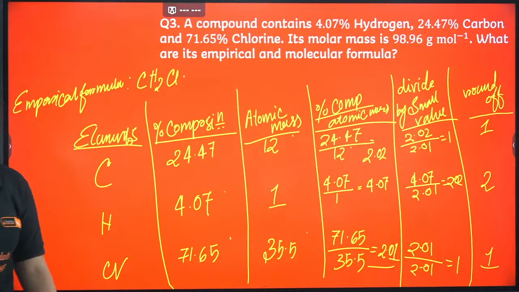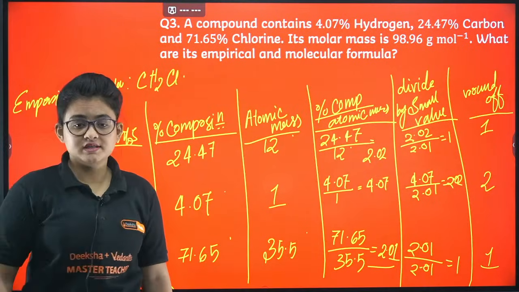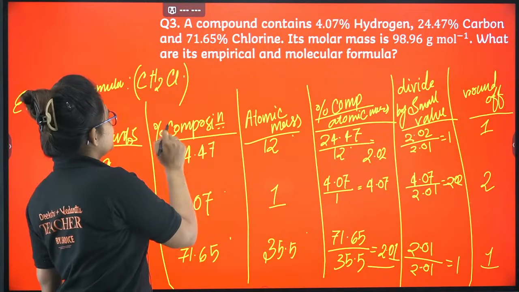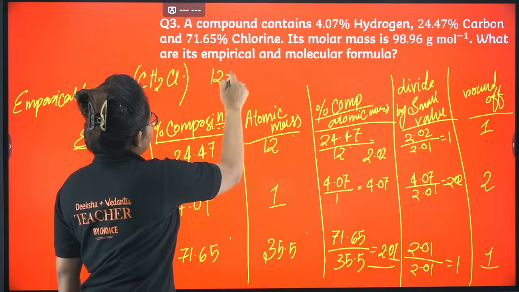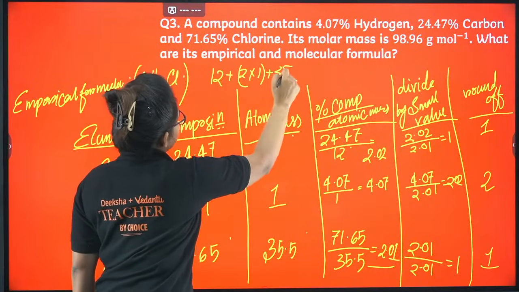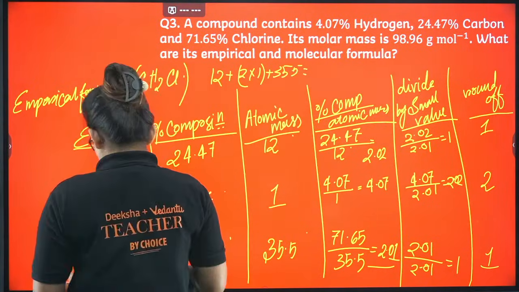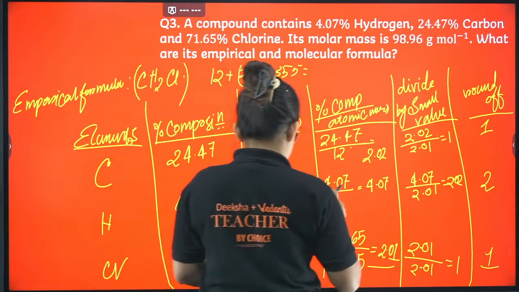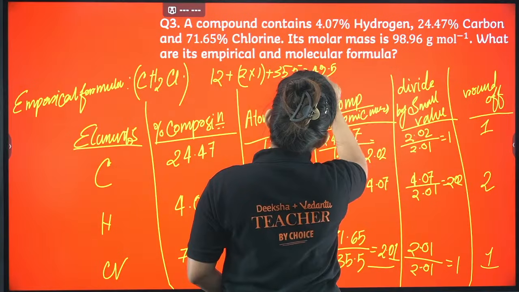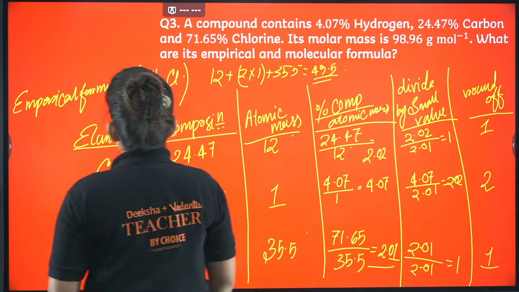So now you have to find out the empirical formula weight, the molecular weight that is coming out of this empirical formula. So 12 plus hydrogen, how many? 2 into 1, plus 35.5. If you calculate this, it will come almost something like 49.5. This is your empirical formula weight.